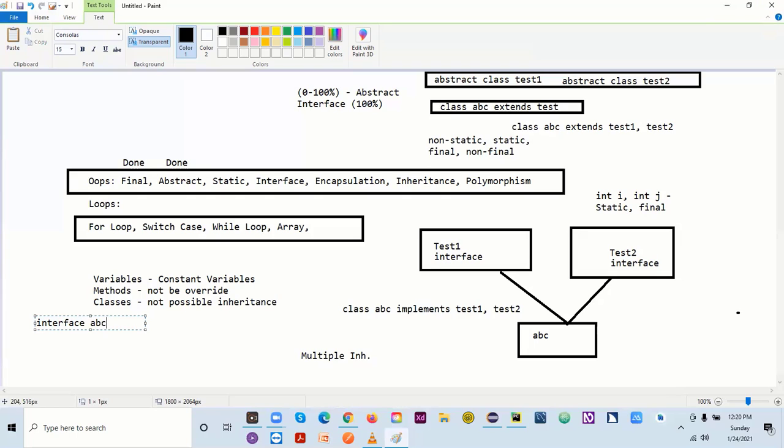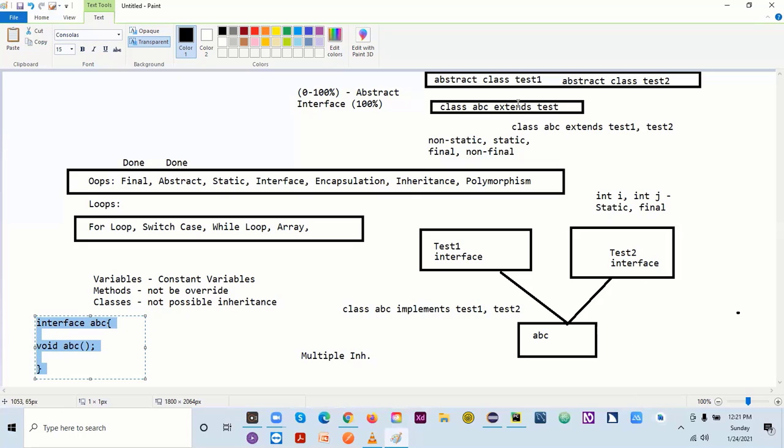Okay, and after that, in this you will declare a method, like void or ABC, but there will not be any body,